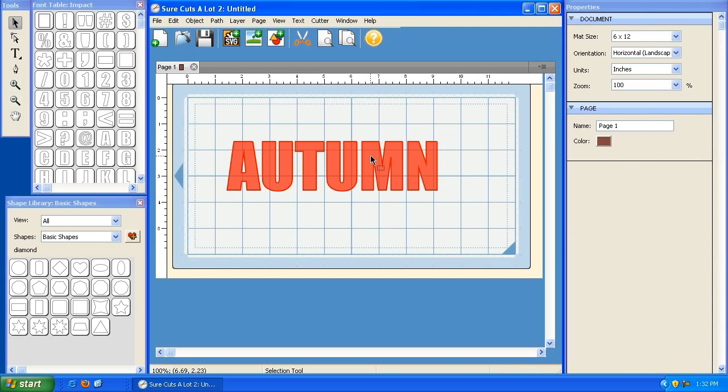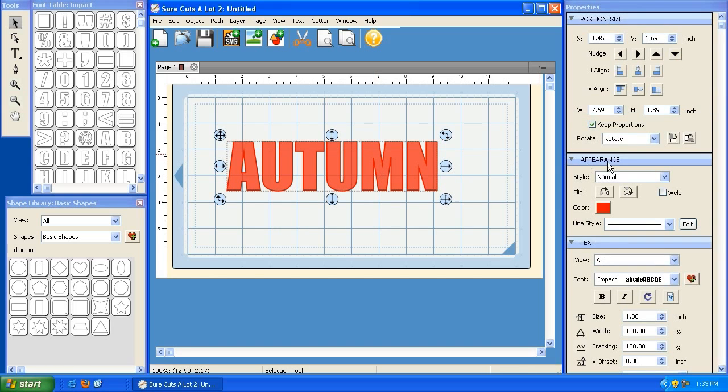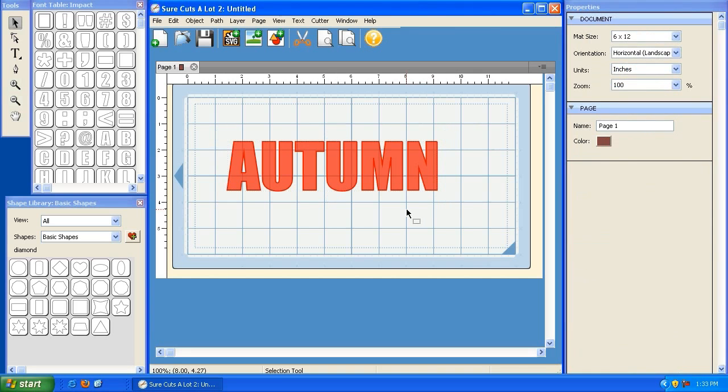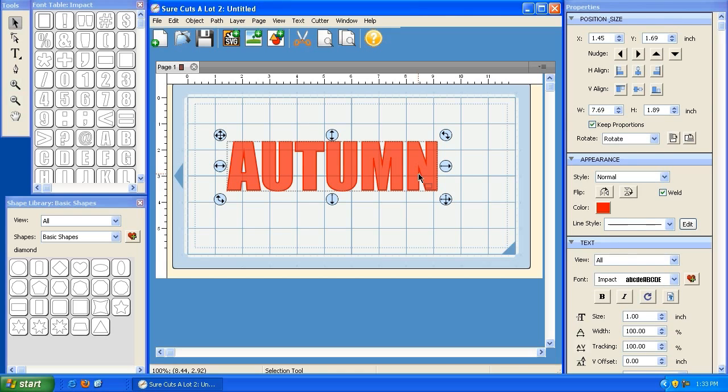Now let's say that you want to take this word and cut it out in one solid piece, in other words, you want to weld it. The first thing we need to do is select this word, go over under Appearance here, and click the Weld button. Checking this box basically tells Cricut Design Space that we want all parts of this element to be welded. In order to overlap these letters, we need to be able to manipulate them individually. Right now, it's all one solid piece. So we need to ungroup this element so that we can edit each individual piece.